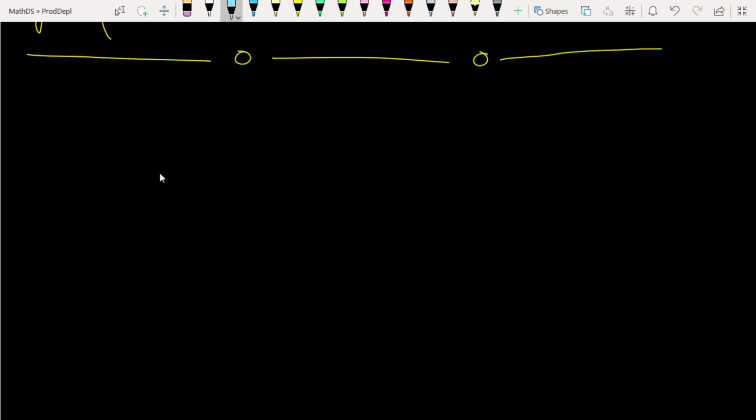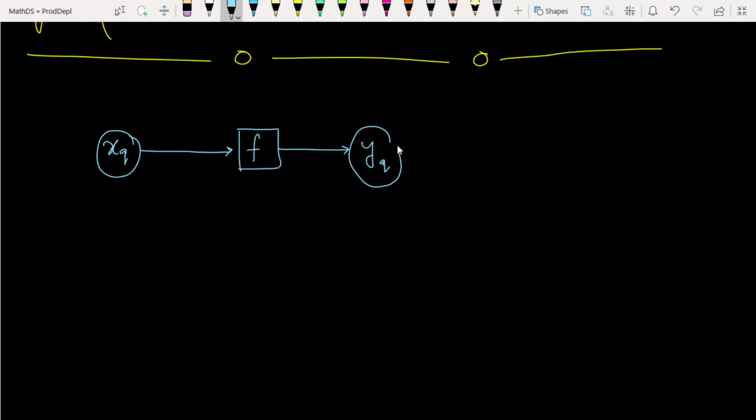Once users or customers give the query point xq, we have to take this query point, apply it on our model, and take its output yq. Here yq means the class label or the regression value, or sometimes we need the probabilistic value, meaning the probability that yq is equal to 1 for a given xq. This kind of probability value is for classification.